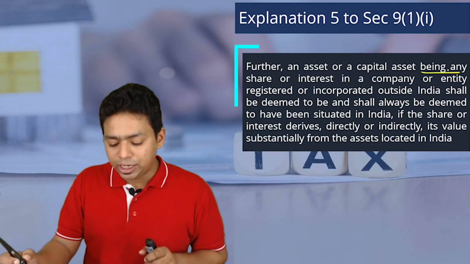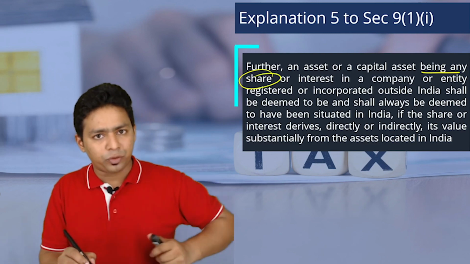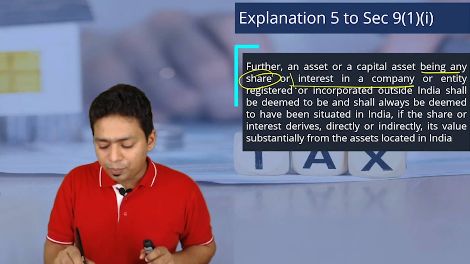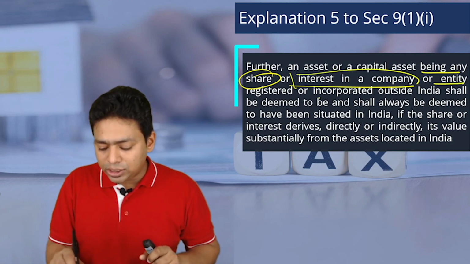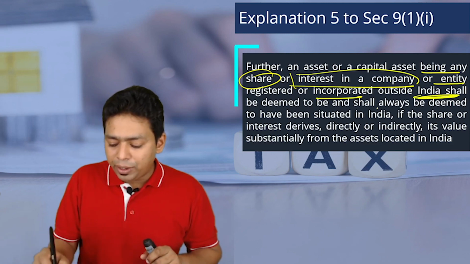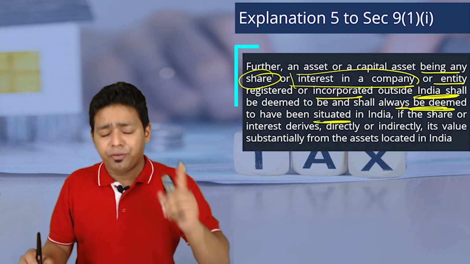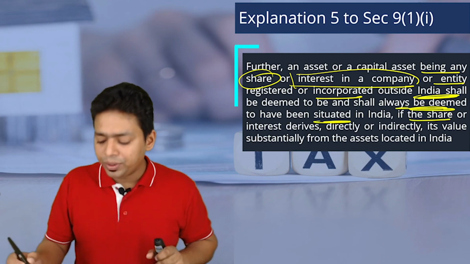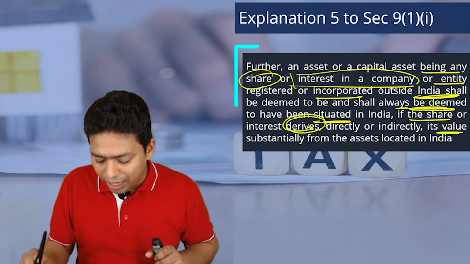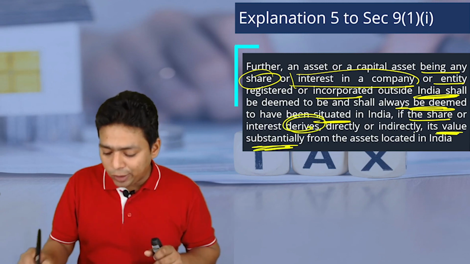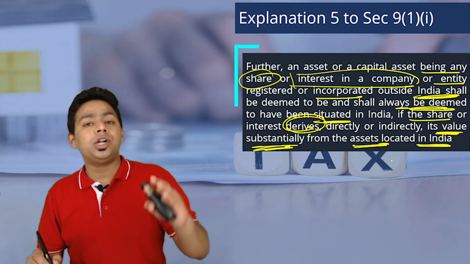Further, an asset or capital asset being any shares or interest, okay, all these things are amended after the Vodafone judgment, or interest in a company. So the Cayman Island company had an interest in an Indian company, or entity registered or incorporated outside India, shall be deemed to be, or shall always be deemed to have been, situated in India, if the language is very important, if the shares or interest derives directly or indirectly its value substantially from assets located in India. This is the countermeasure to Vodafone.